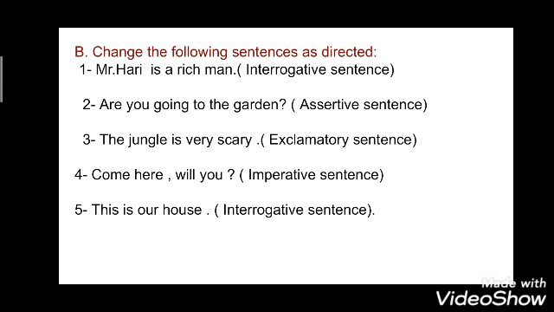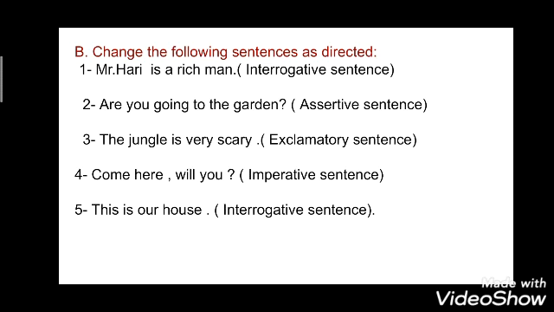Now in exercise B you have to change the following sentences as directed. In the bracket it is written in which form you have to make the sentence. The first is: Mr. Hari is a rich man. You have to change it into an interrogative sentence. And what are interrogative sentences? The sentences which ask questions. Whether they are WH questions or yes or no questions. Hope you all remember that.